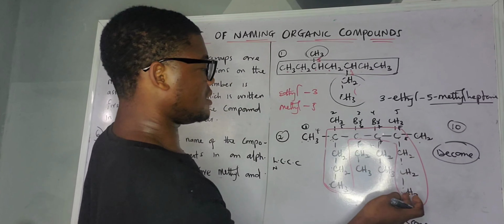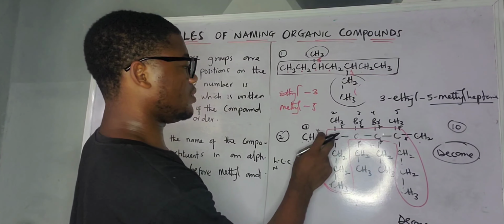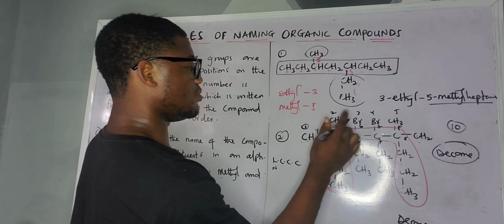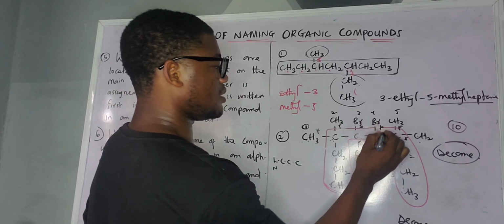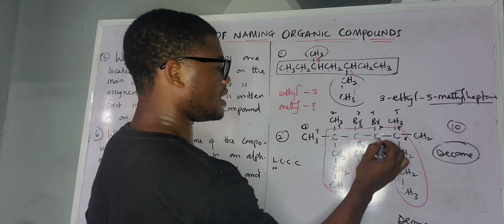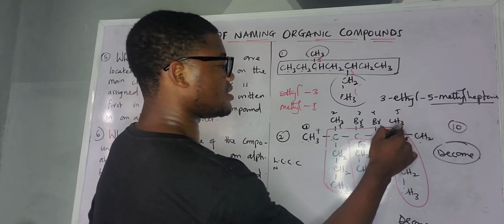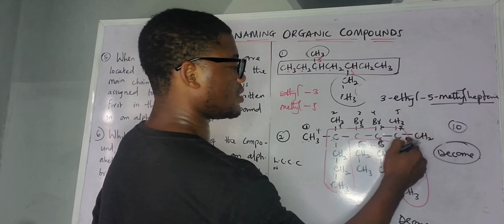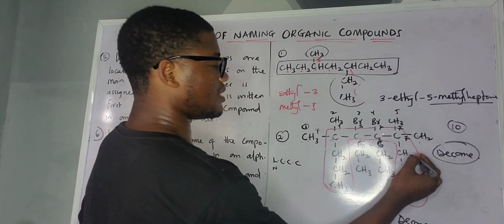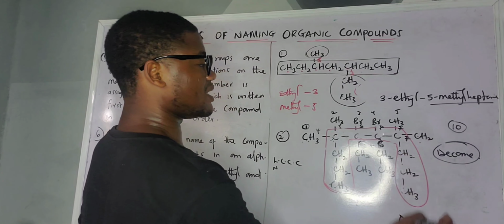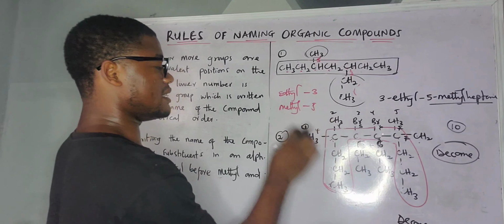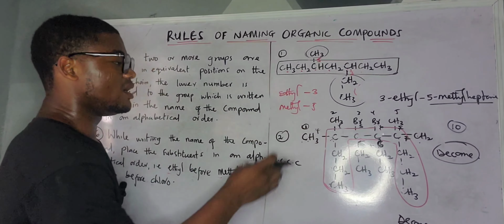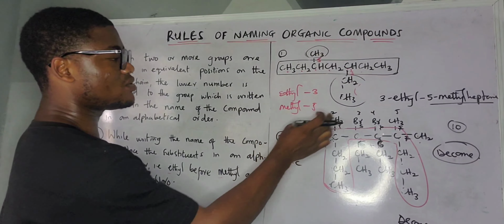9, right? 1, 2, 3, 4. Oh, this 4. Now this one should be 4 too. This 5. This 6. This 5. And this one is 6. So this one is your 7th. This one is also 7th. And this one is 8, 9, 10, but we don't have a substituent here. So we have 1, 2, 3, 4, 5, 6, 7, 8, 8 substituents now.